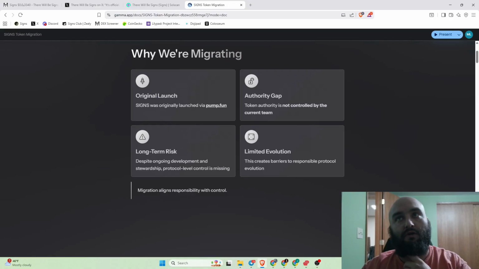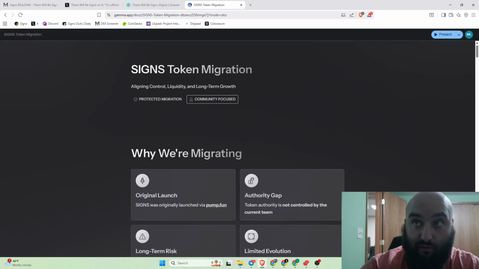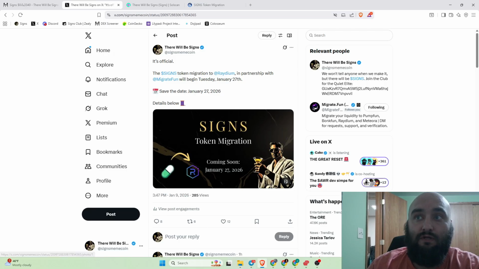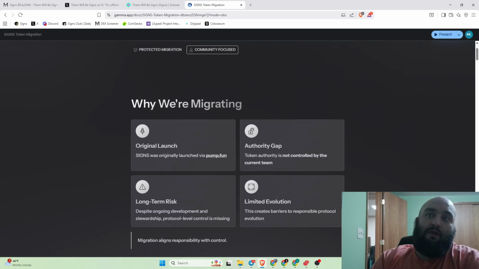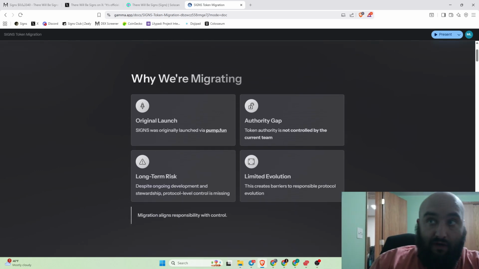So this is our proposal. This is the plan that we're going to go through with, starting on January 27th, 2026. That's when it's going to begin. But let's get into it. So first things first, why we're migrating.